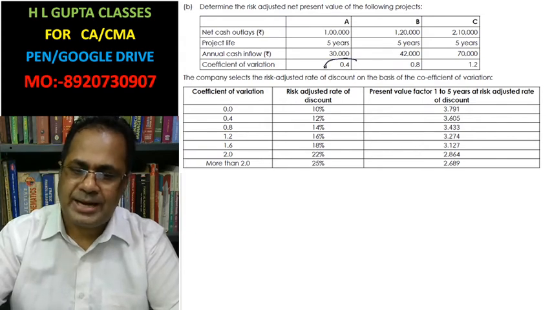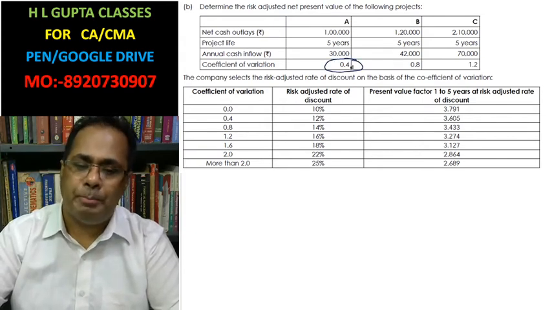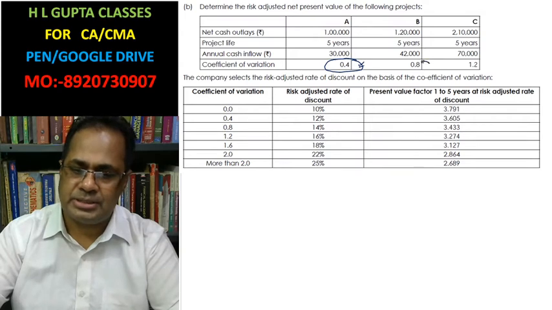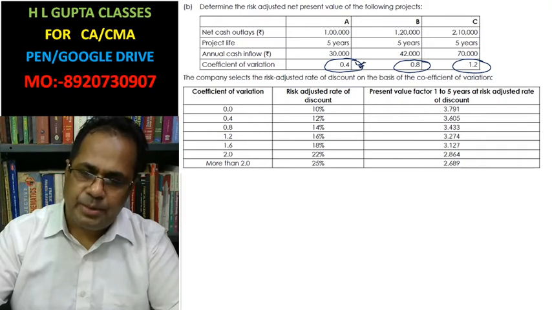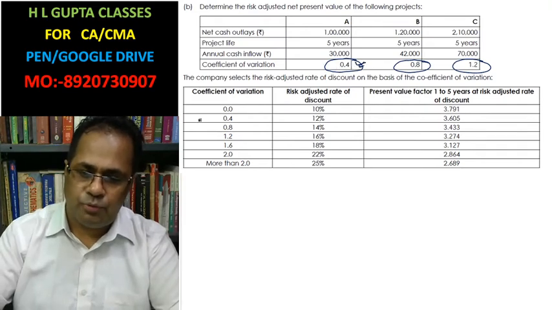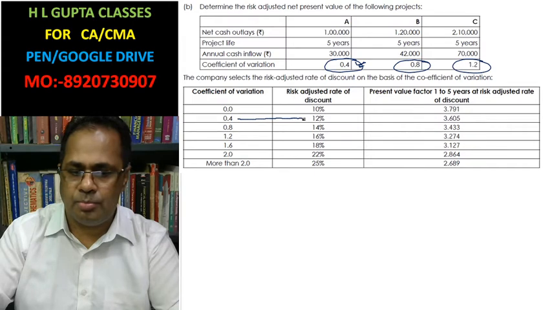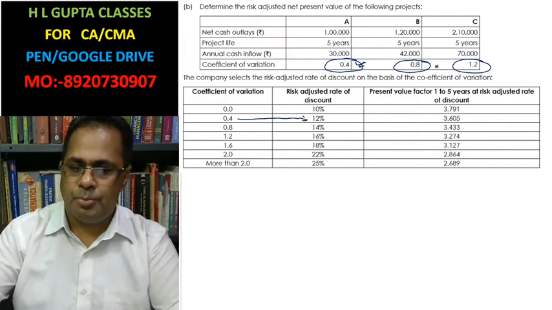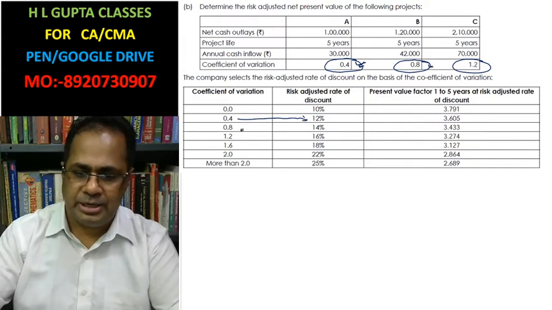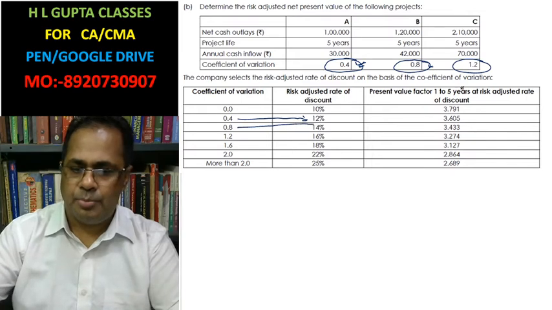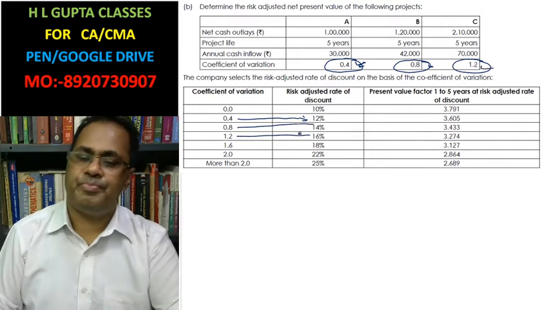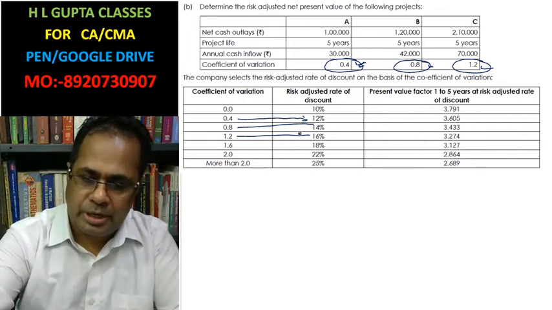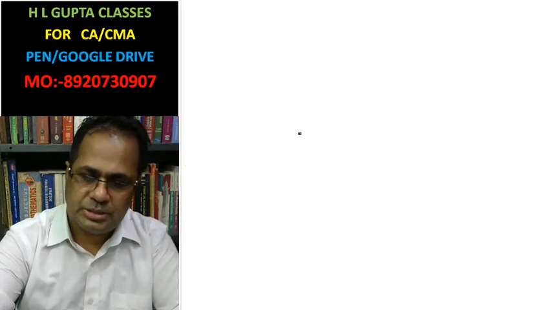You have to select the discount rate on the basis of the coefficient of variation. So for project A, coefficient of variation 0.4, the discount rate is 12%. For project B, the discount rate is 14%. For project C, the discount rate will be 16%. Okay, I'm going to solve the questions first.